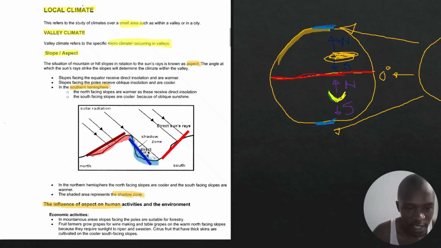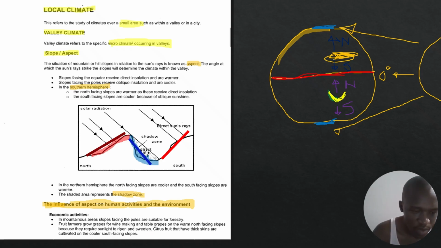The influence of aspect on human activities, right? Its impact socially and environmentally, okay? Now, it's very important for you to understand this whole concept of aspect. Remember, it is the situation of the mountain or mountain slope, you see these slopes, in relation to the sun's rays, right? That's aspect, and obviously it is going to determine the climate within our valley. Now, let's look at economic activities.